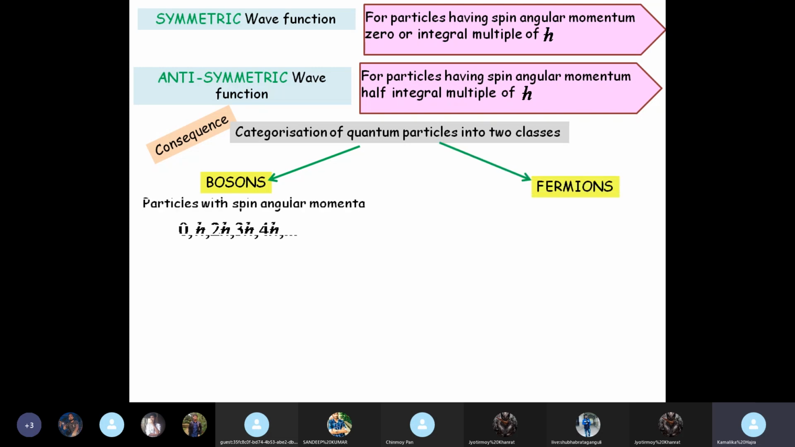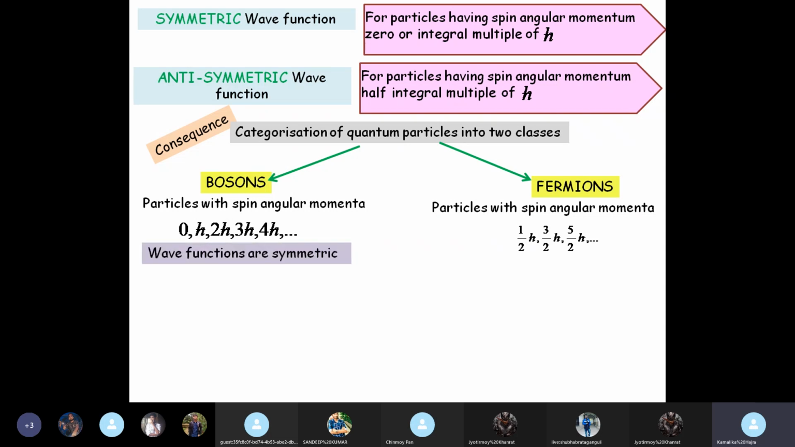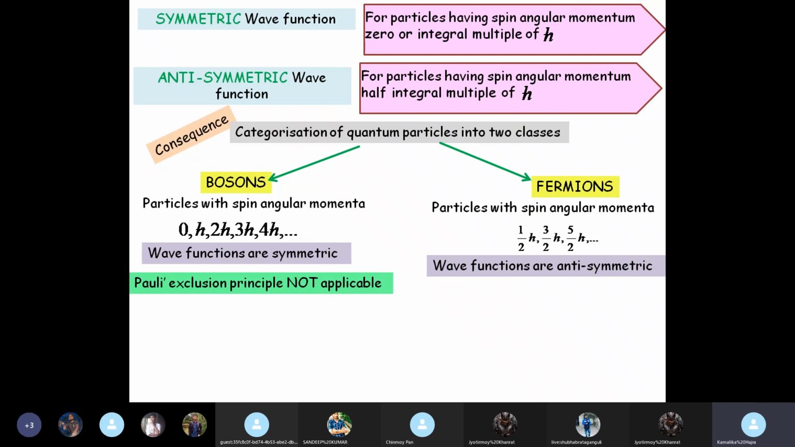So what are bosons? Particles with spin angular momentum 0, h cut, 2 h cut, 3 h cut, etc. And fermions are particles with spin angular momentum half h cut, 3 half h cut, 5 half h cut, etc. Here for bosons the wave functions are symmetric. For fermions the wave functions are antisymmetric. For bosons, Pauli's exclusion principle is not applicable. Bosons do not follow Pauli's exclusion principle. Fermions, Pauli's exclusion principle is applicable. So,